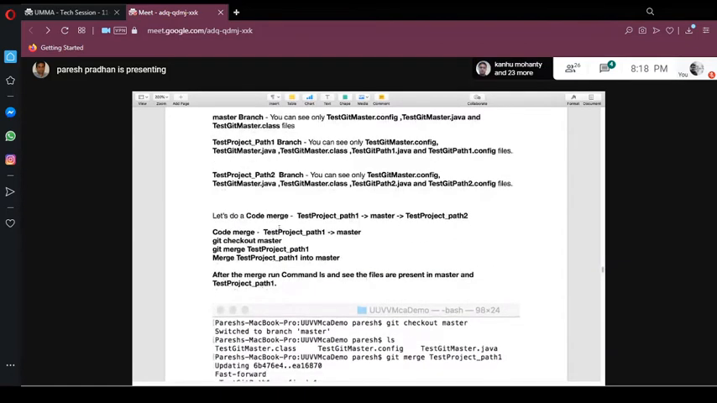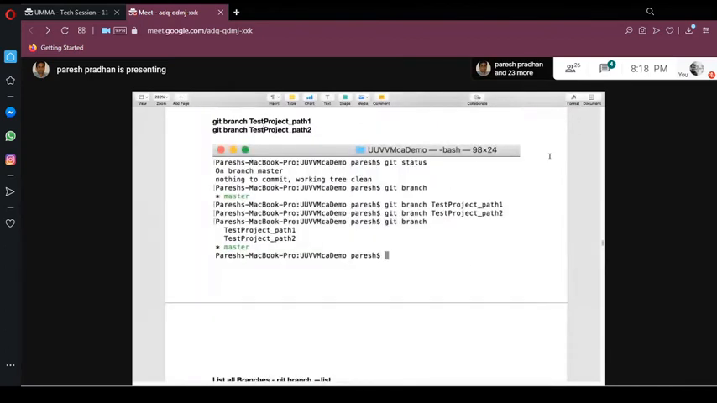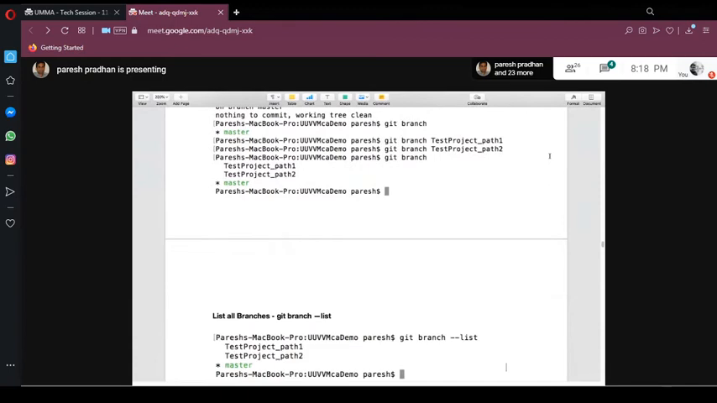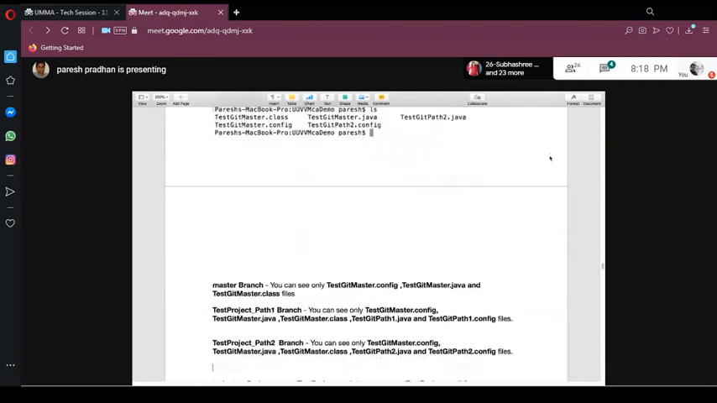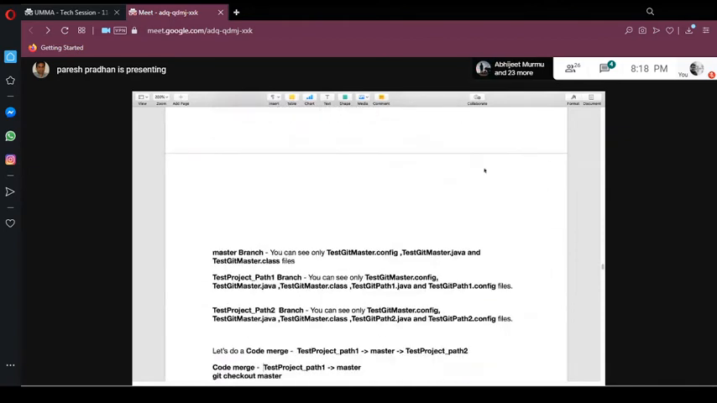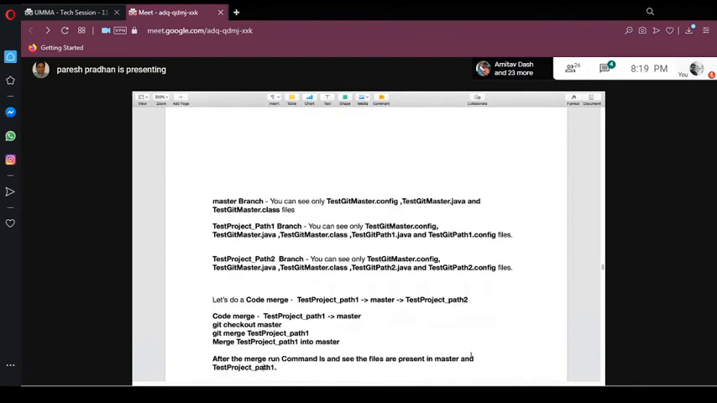So what we wanted to do is a merge. There is a command for merge. Master branch. Let's do a code merge from part 1 to master and part 2, and then I will show you one by one. Here, in the test project, we are trying to merge part 1 code to master. So first you need to check out to master. Let's go to master.